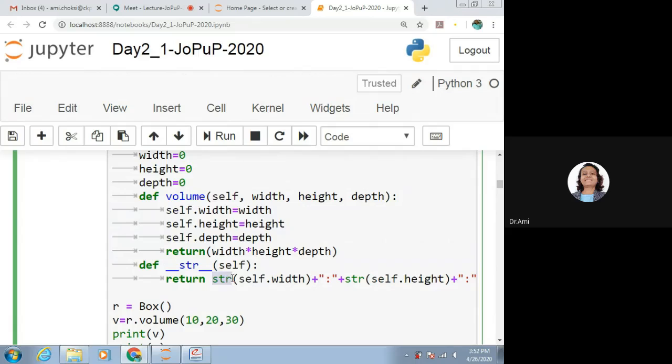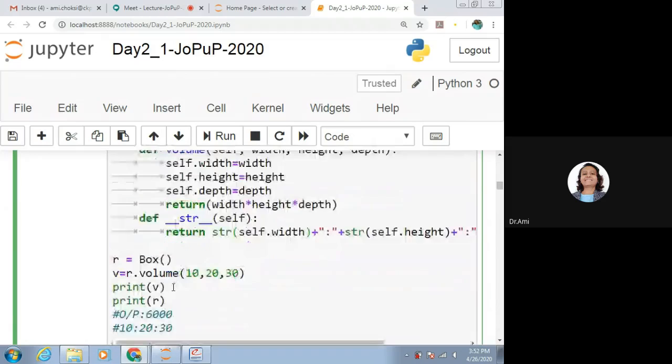So we need to use str. Actually, we cannot say it is a function, we can say it is type conversion. So how to make the object? Very simple: R is equal to Box and V is equal to R.volume.